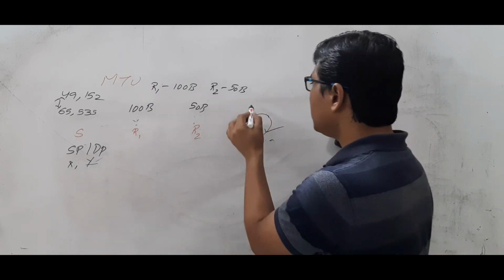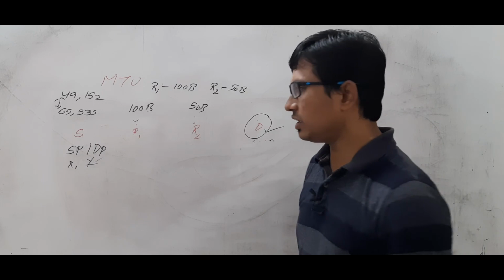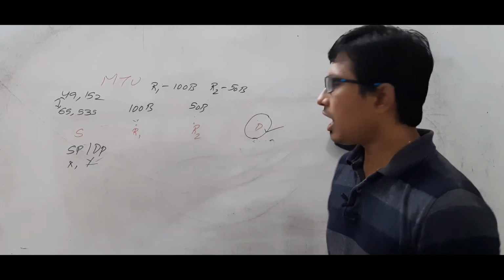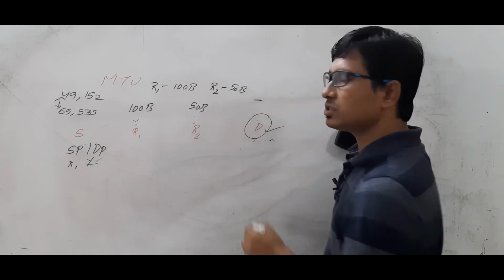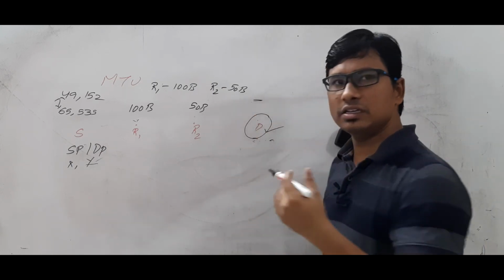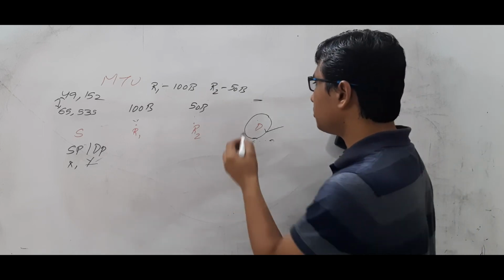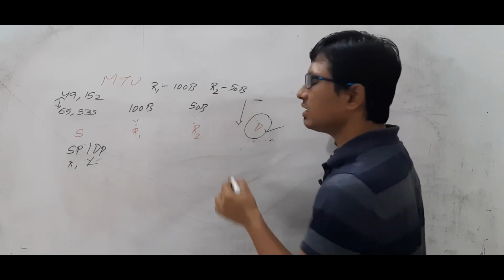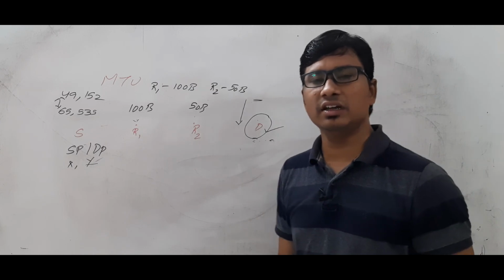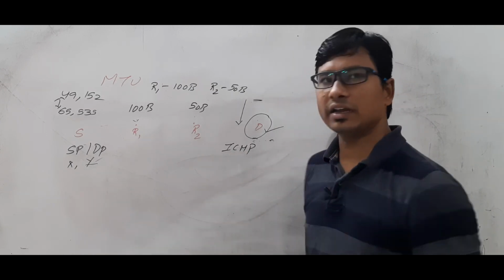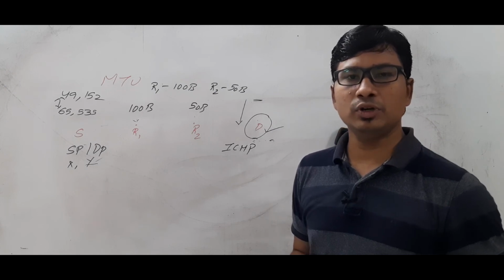However, the destination has the transport layer and it can check the source port and destination port. When the destination port is not available, a dummy port number which is not well-defined, it will obviously send an error message saying the destination port is unavailable. Are you able to understand?